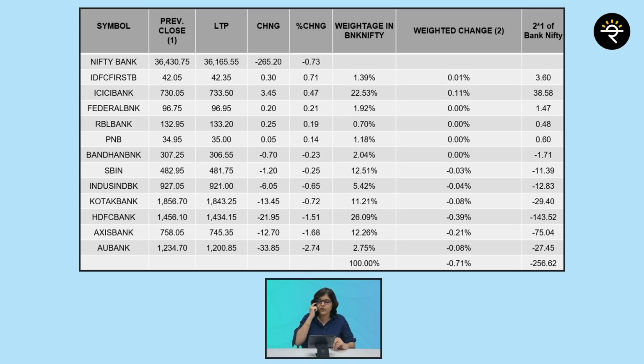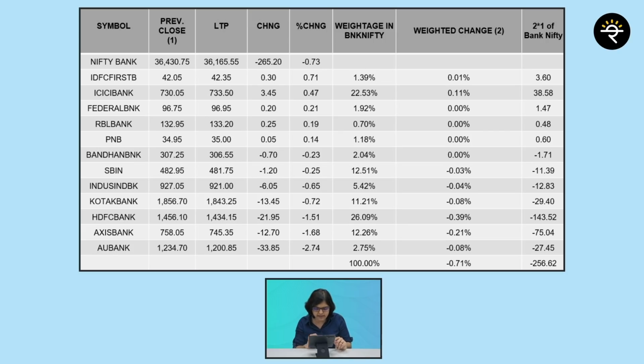Now for that, what are we going to do? We are going to multiply these individual weighted change percentages with what? With 36,430.75. What was that? That was the previous close of Bank Nifty, correct? In simple words, I'll give you just an example.